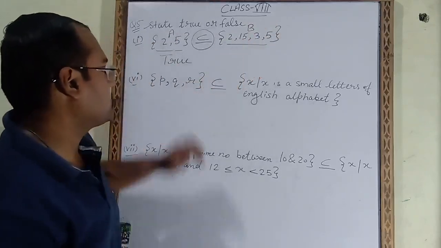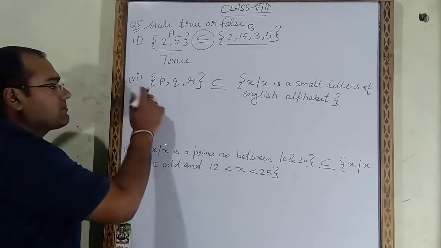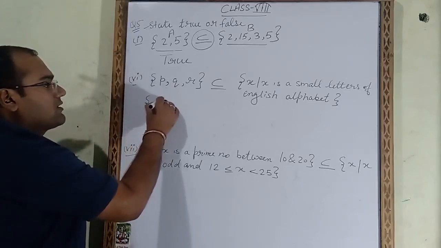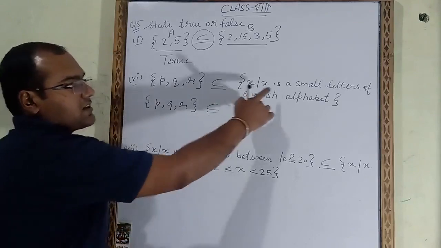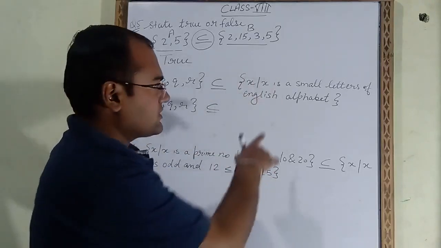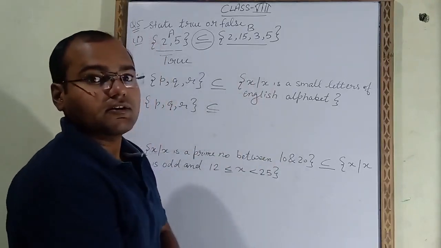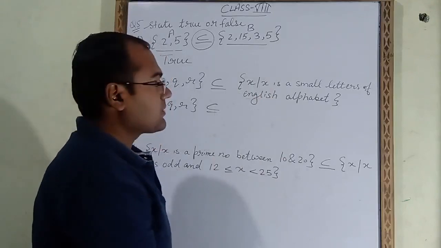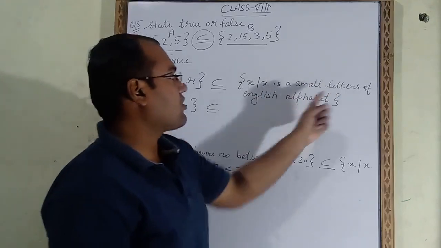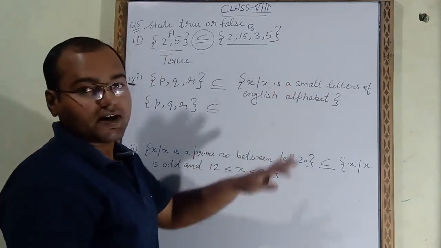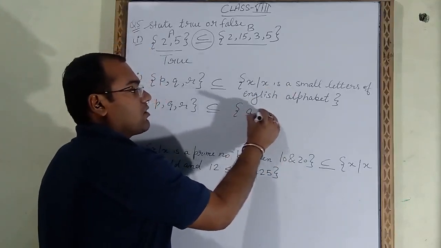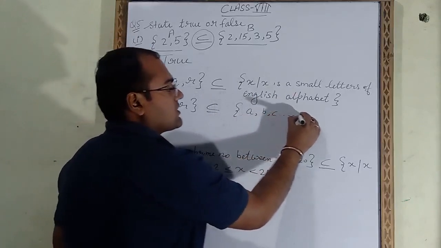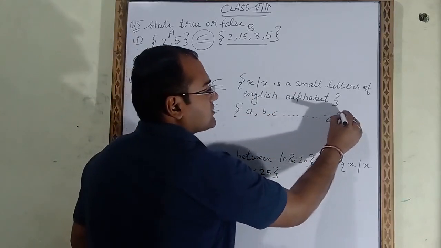Now see this question, part number 6. {P, Q, R}, the subset sign is there. This is not solved, we have to solve it. This is the set builder form. We have to write it in roster form. So small letters of the English alphabet. In this we have to write all the small letters of the English alphabet: small a, small b, small c till x, y, z.